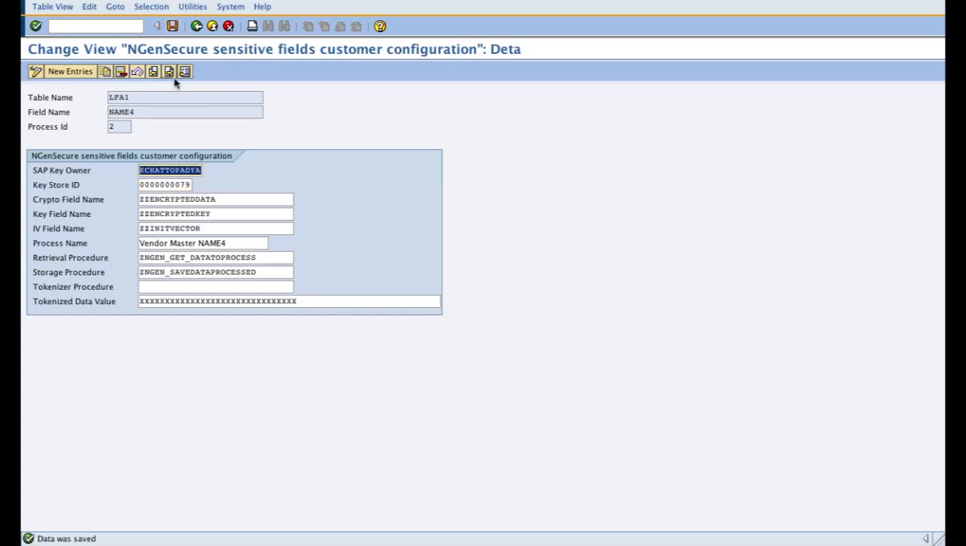So this will actually mean that you are using the key store ID 79 corresponding certificate for your encryption decryption process related to vendor master sensitive fields. Also, as you can see, the tokenized value differs from field to field as per their length supported, but all the predefined fields remain constant because that's the product's ability to auto retrieve data for you and auto save the encrypted results for you.